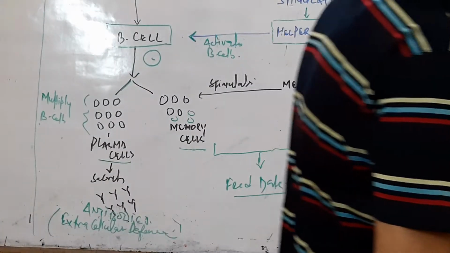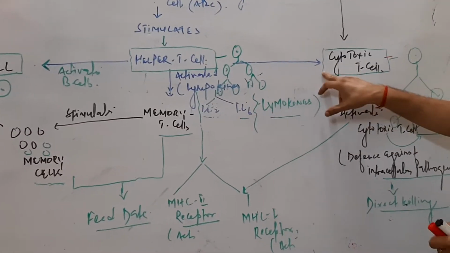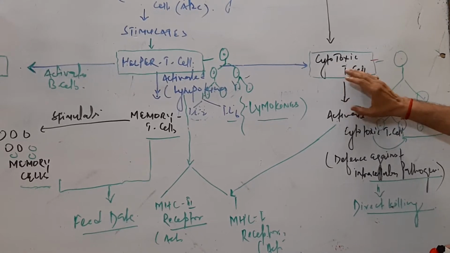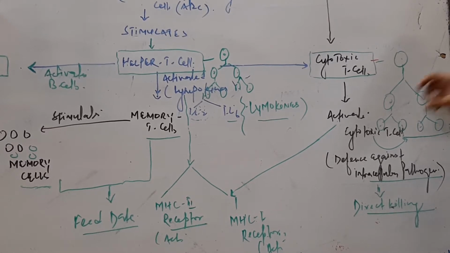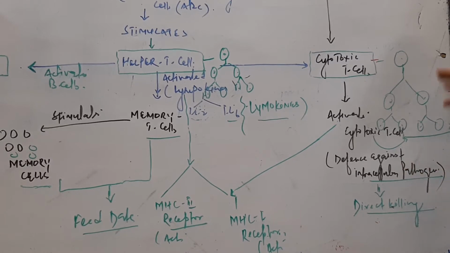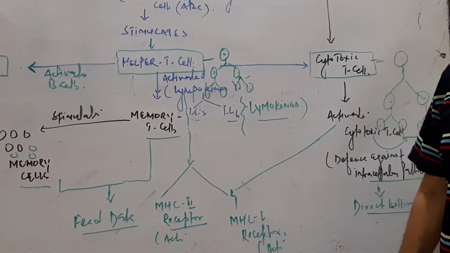Another response is activation of the cells. Here helper T cells produce lymphokines, and these lymphokines activate the cytotoxic cells, producing many cytotoxic cells. The activated cytotoxic cells directly kill the microbe. This type of attack is an intracellular response, where the cytotoxic cells act like natural killer cells to attack the microbe.